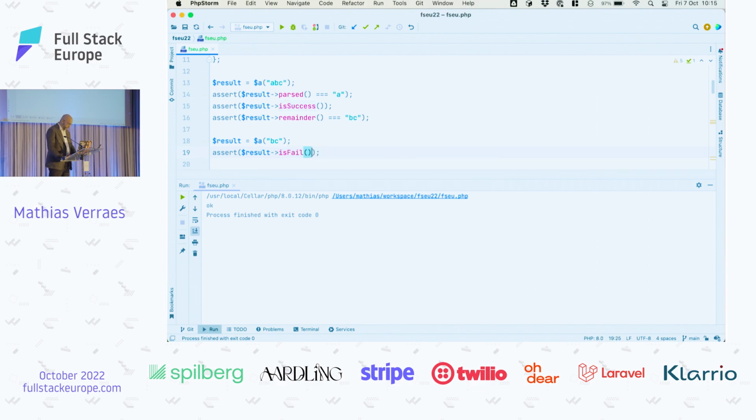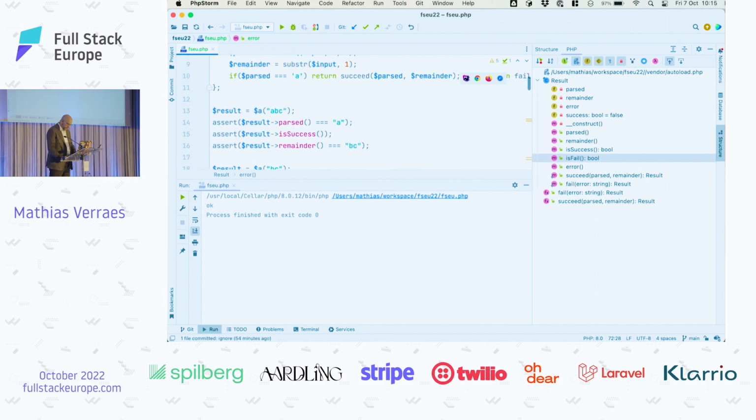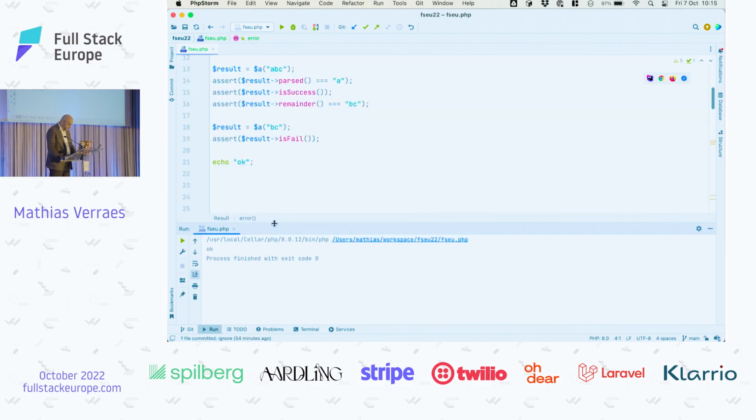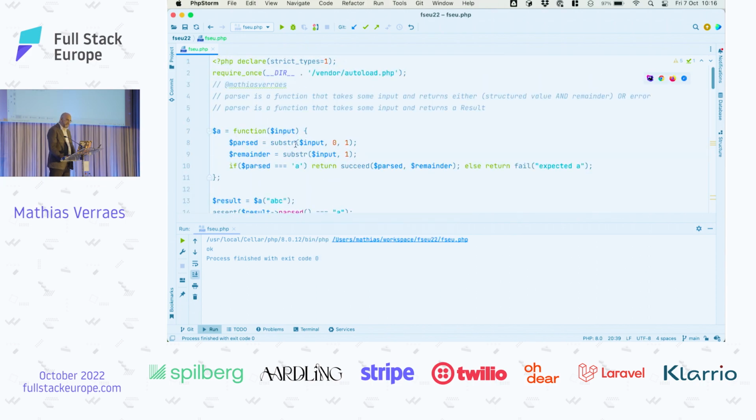And yeah, we could assert the error message as well. I'm not even sure if I have that. Yeah, error. So we can close this again. Let's test on our, make a bit of space. So our errors should be expected A. And this is all good, so we're green. Yes?